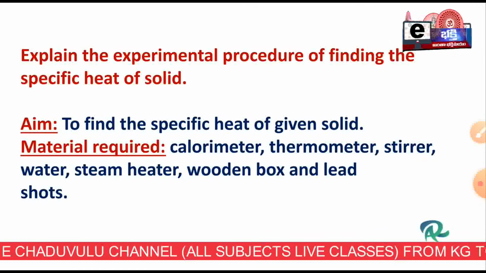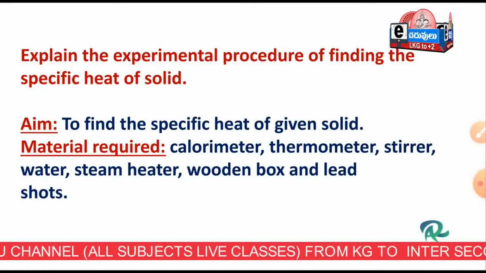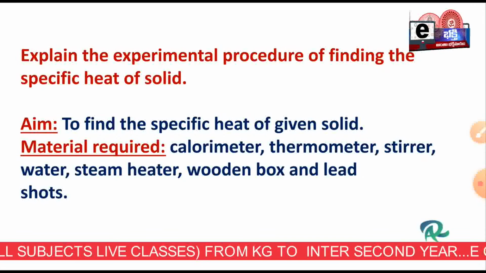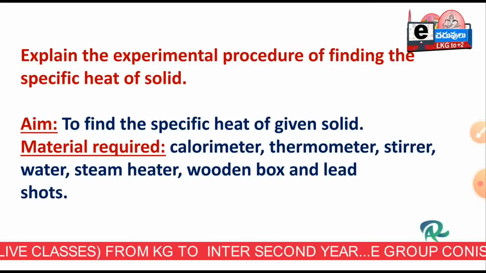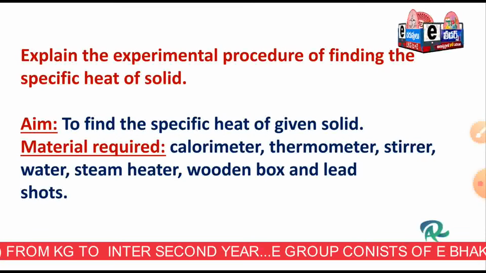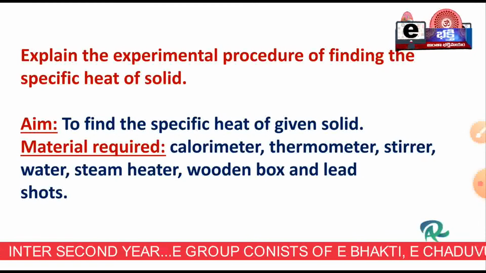They are not attempting those side headings. They just write the procedure and come away, so they will lose some marks. So for every experiment you have to write aim, material required, principle and precautions, procedure, experimental arrangement, diagram, observations and conclusion. Everything you have to write. Then only you will get the full marks.